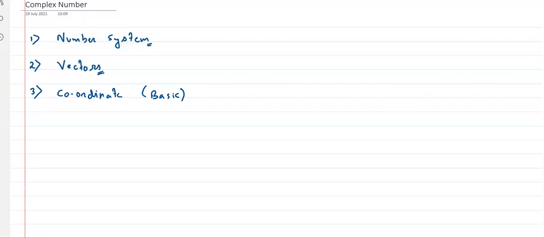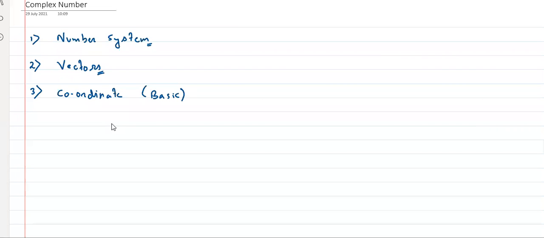If I say put 2 comma 3, where to put it? What's the slope, the line? Basic coordinate geometry. Everyone knows that, right? Yes or no?